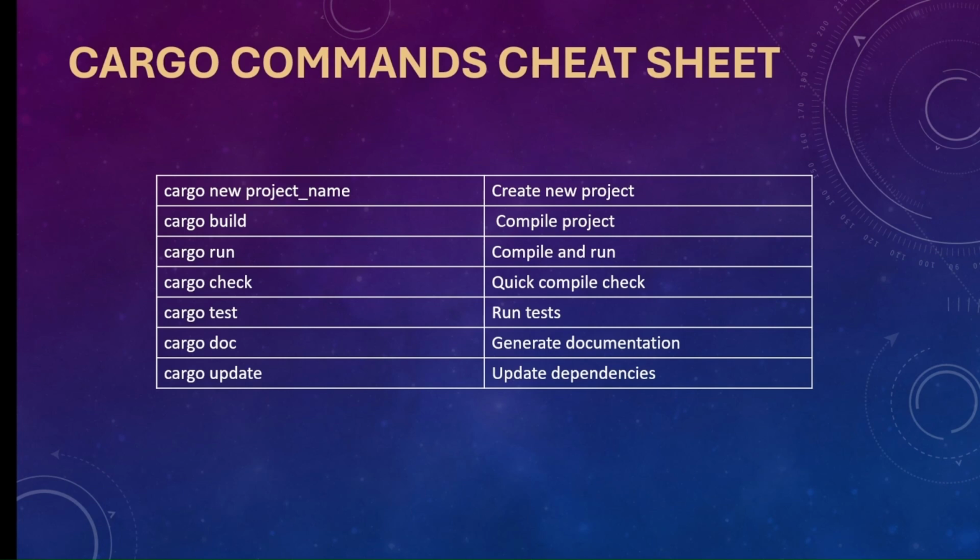Cargo also manages dependencies for us. When we add Rust libraries in our Cargo.toml, Cargo handles downloading and compiling them automatically. With cargo update, you can update those specific dependencies which are listed in the Cargo.toml.